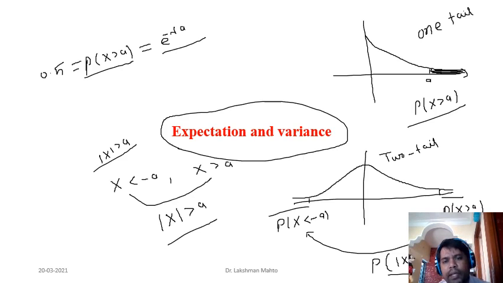So always remember why I'm giving importance to the probability of tail: in machine learning, if you are trying to study a high dimensional problem, there is a very important measure that we call concentration of measure. In high dimensional data those kinds of things come up. So for high dimensional data, to define that concentration of measure you always need some kind of probability of tail.